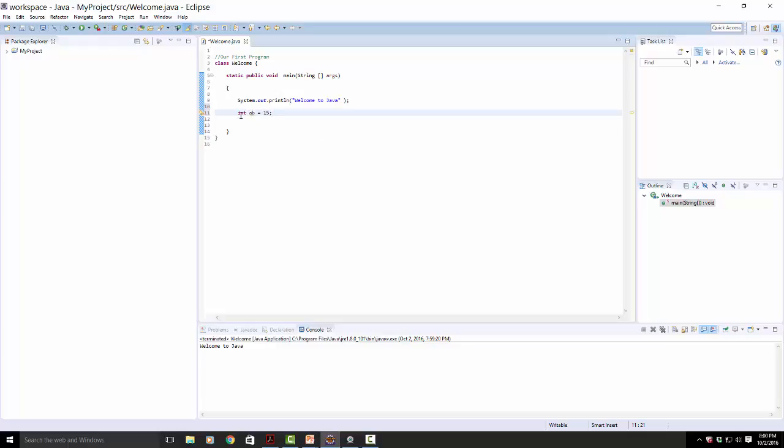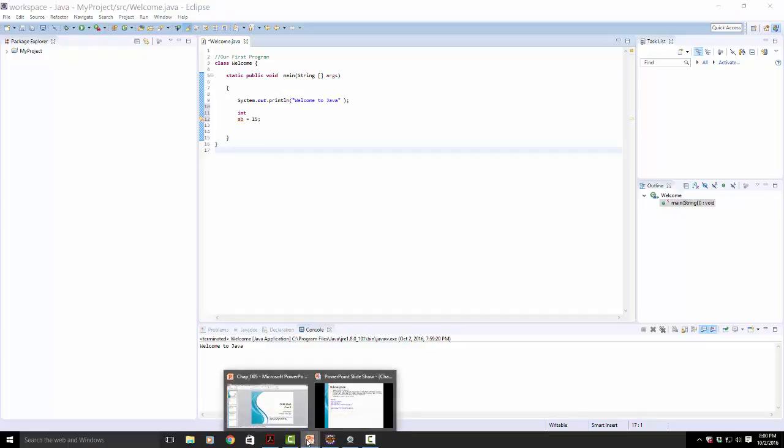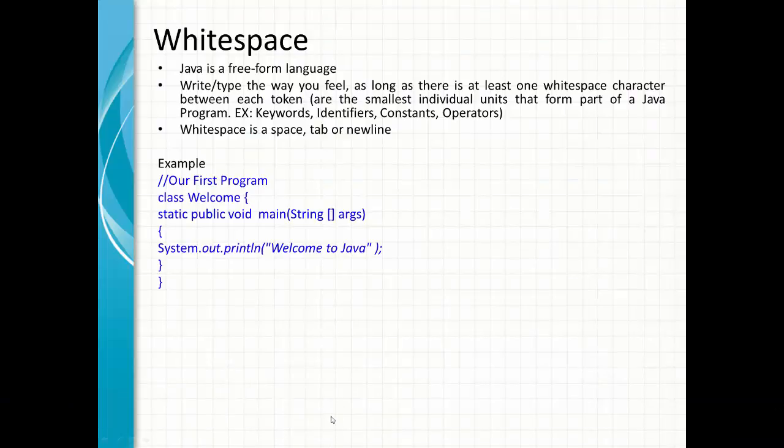It doesn't need to be on the same line. We can also press a tab here. This is all good. Or I can press enter. This is also good. So you can see that it's a very free language. The way you want it, you can type your program. Let's go back to our PPT.